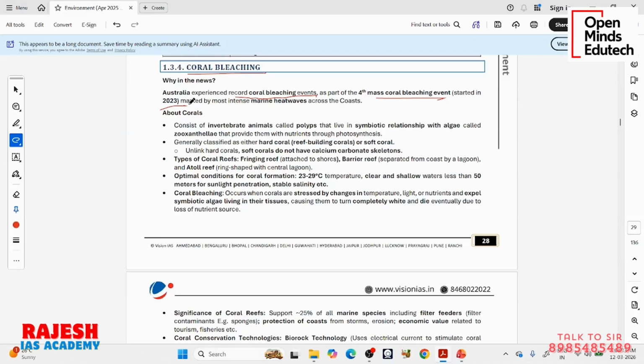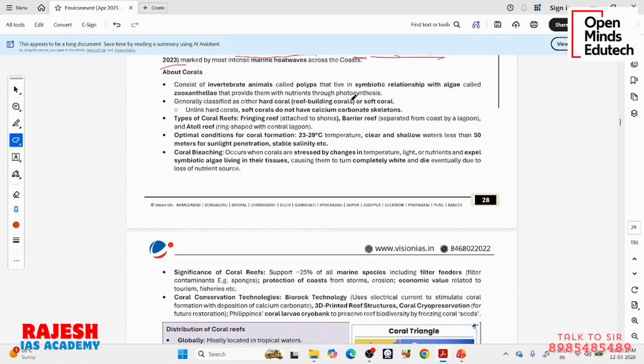Now this is not the first time. This is a mass coral bleaching event, but it is not the first time. It has already happened in history many times, in 1998, in 2013, etc. So many times we have seen this coral bleaching, but the problem is this is one of the biggest we are seeing. Okay.